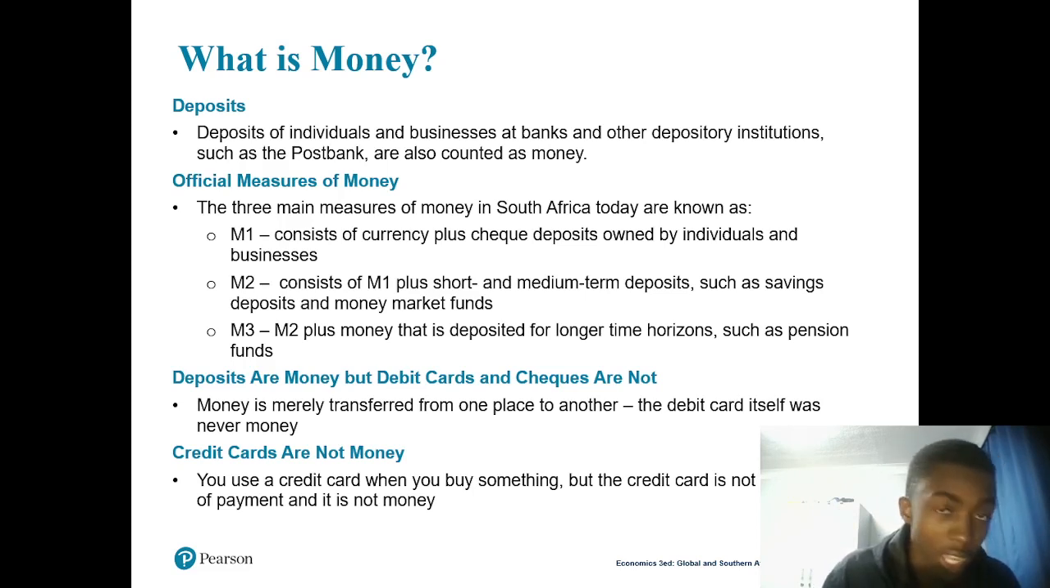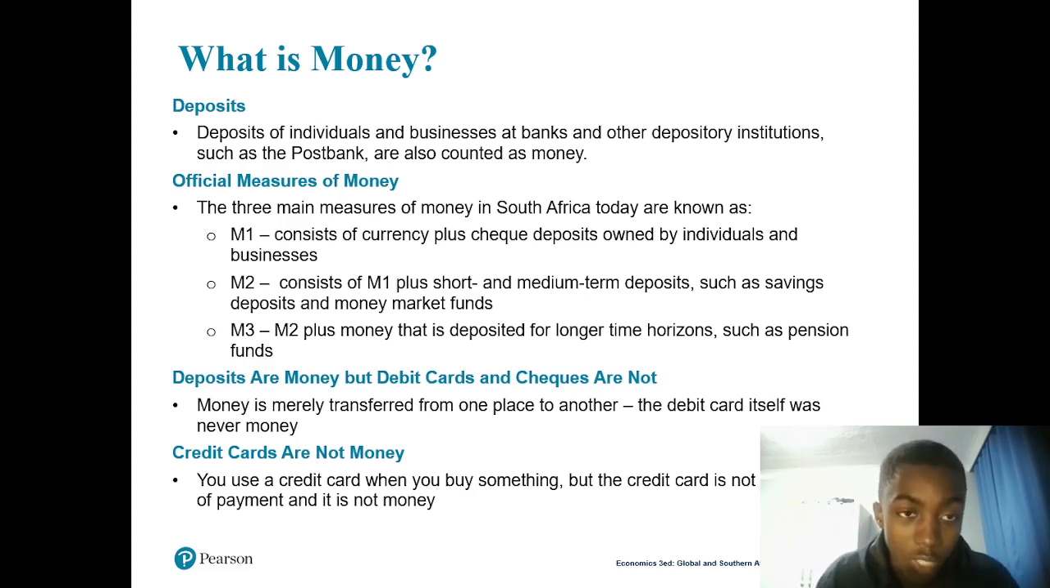M3 is actually like M2 plus money that is deposited for a large time horizon. So it has that function of M2, because it's M2 plus the money that has been deposited. If we're talking about money that has been deposited, we already said currency is money, deposit is money. So M1, M2, and M3 are also money, right? So deposits are money, but debt is not. Debit cards are not, and checks are not.